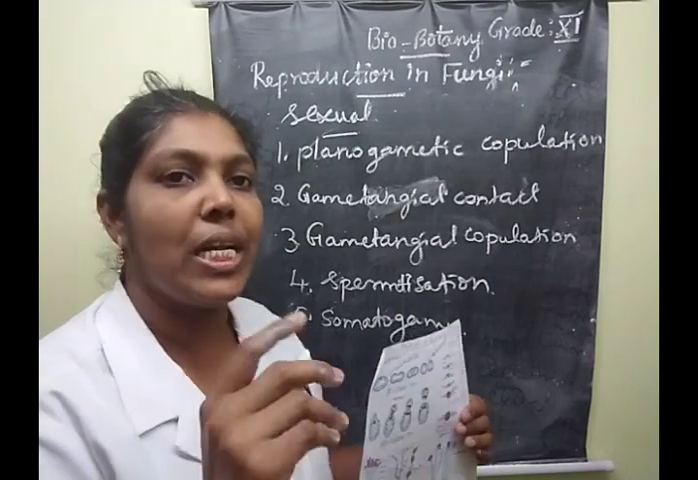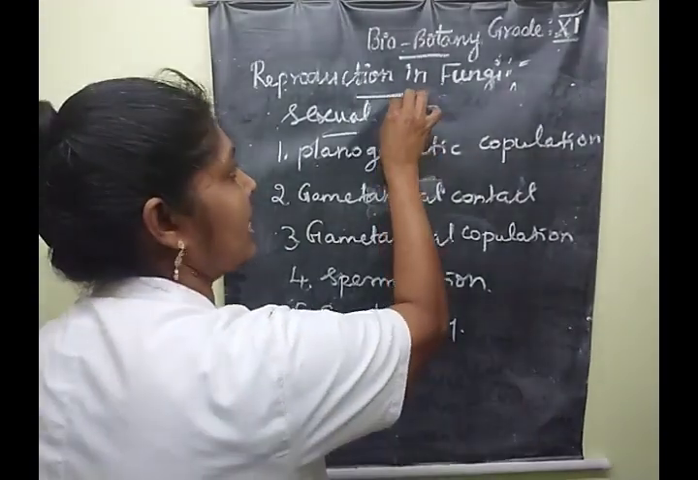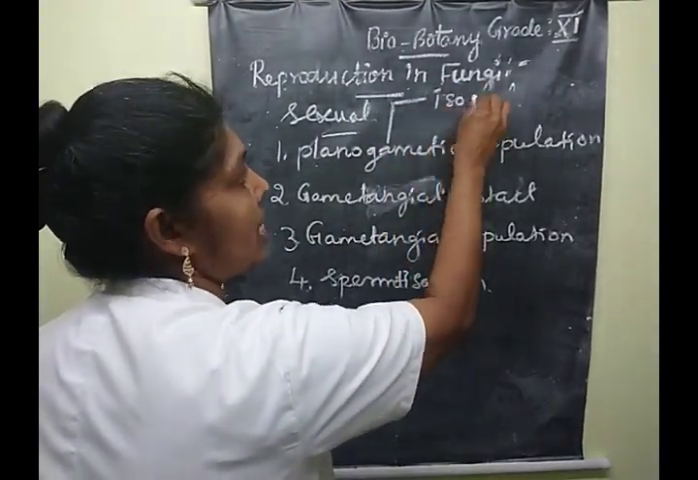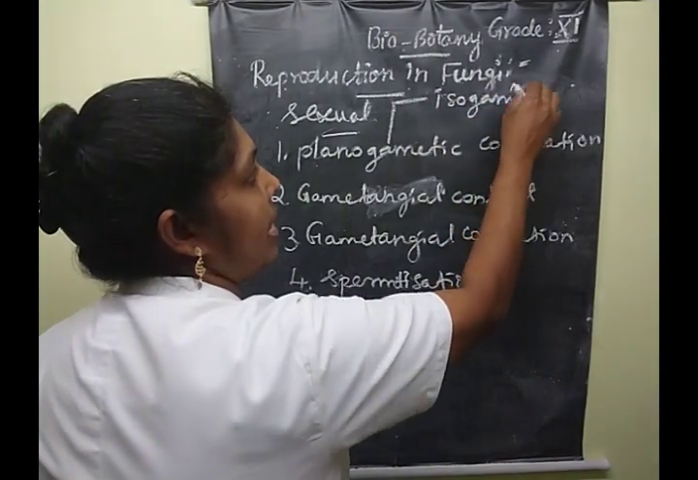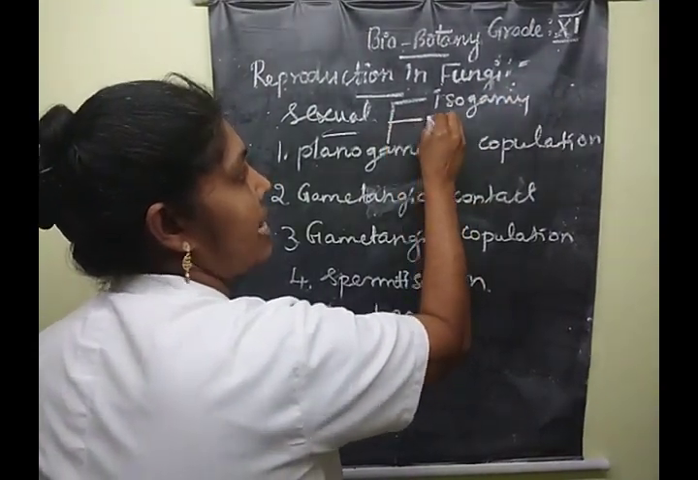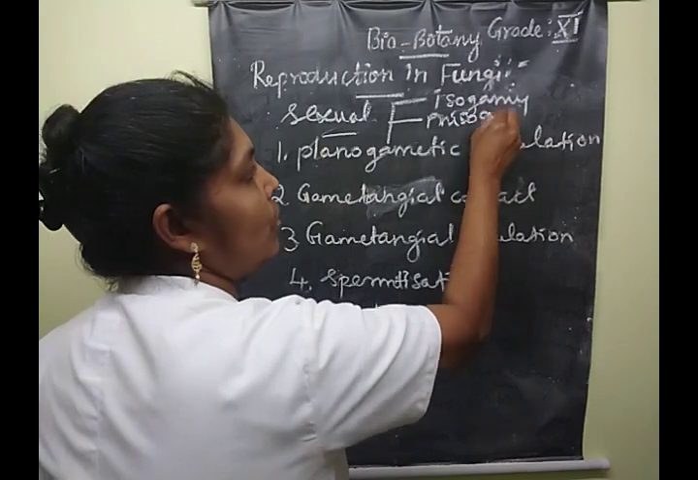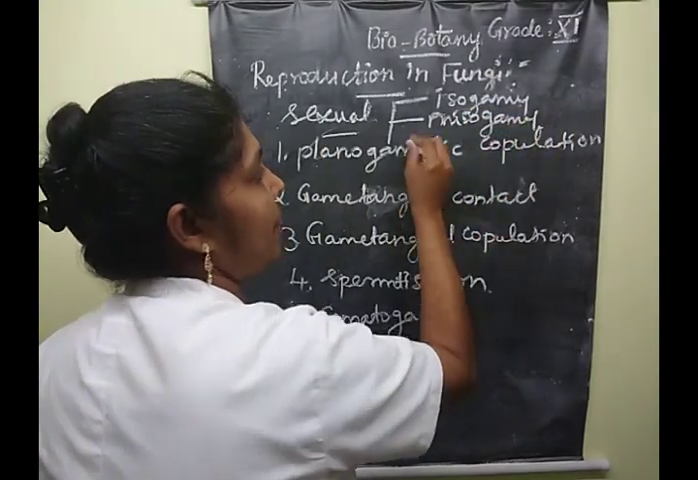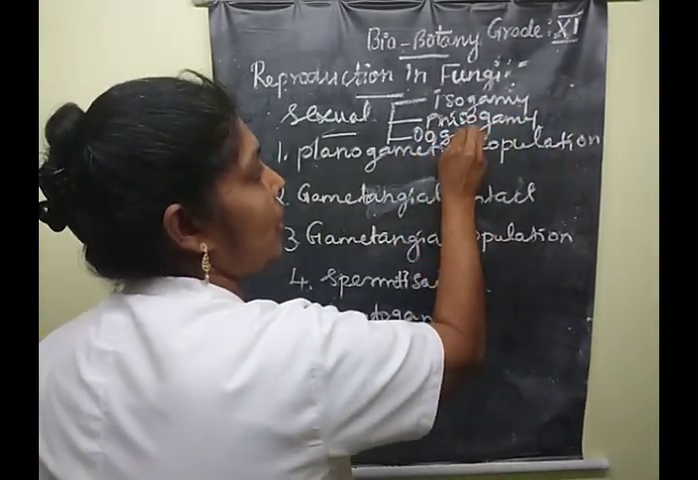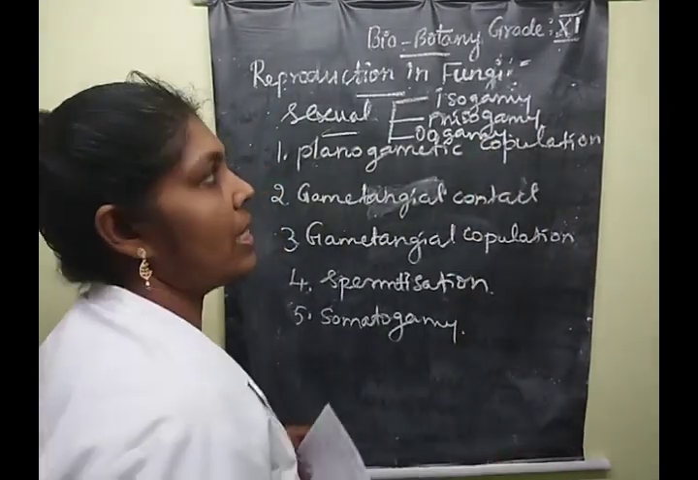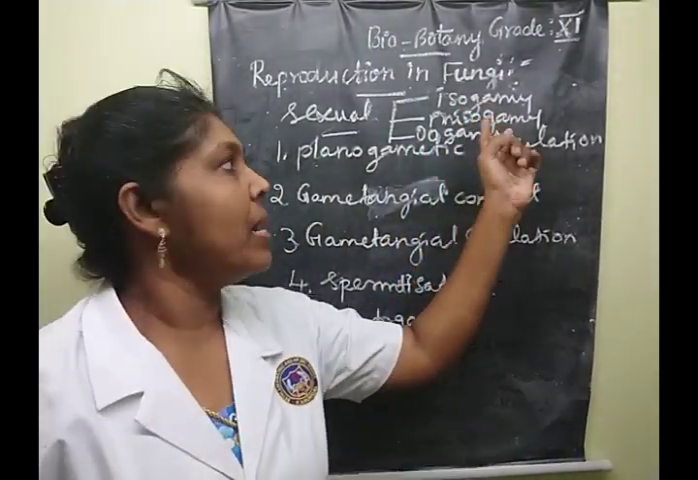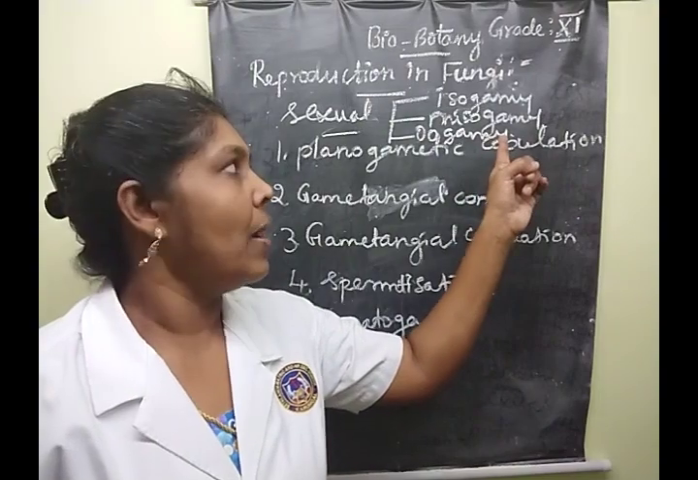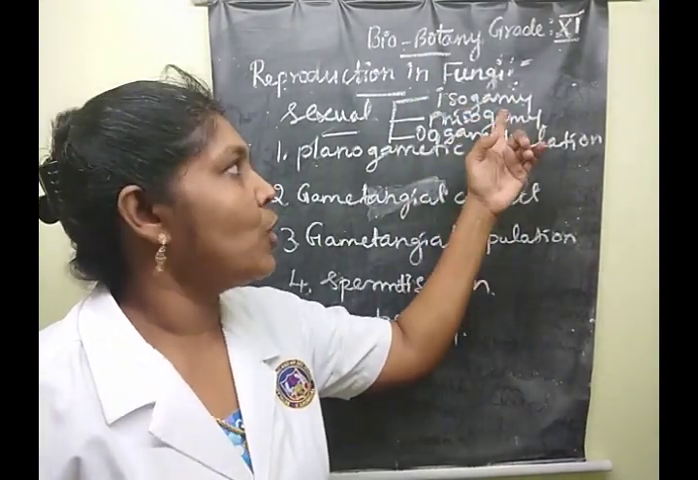It comes under three subtypes. What are the three subtypes? First one is isogamy, then anisogamy, and the third one is oogamy. Understood, children? What are the three types? Isogamy, anisogamy, and oogamy. What does isogamy mean?